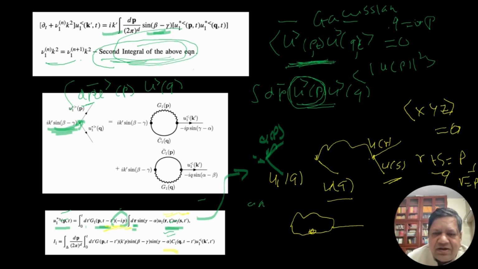p plus q is k. So the u of r becomes u of k, and k is in the less regime. So we are looking at wave number to the left of kn. Okay, so that is what we got. So this is my first integral, and that's what we have written here. Green's function, which is Green's function here. Correlation function, this correlation C of q, this object.